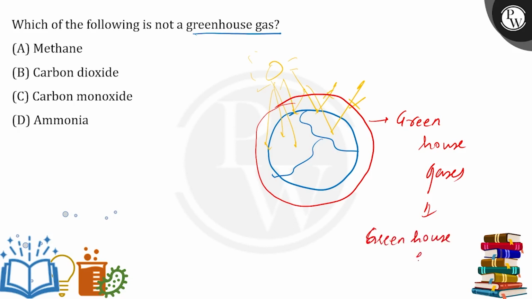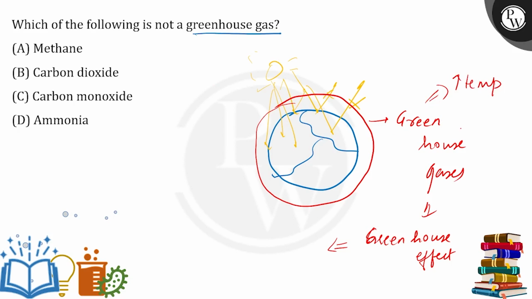What is the greenhouse effect? Here the greenhouse effect is where the sun rays are trapped so that they can radiate the temperature evenly. They can distribute the temperature evenly, right? This was used to grow tropical plants. So now what happens here? Let's see. These greenhouse gases are of course increasing the temperature because they are distributing the temperature evenly on Earth's surface.